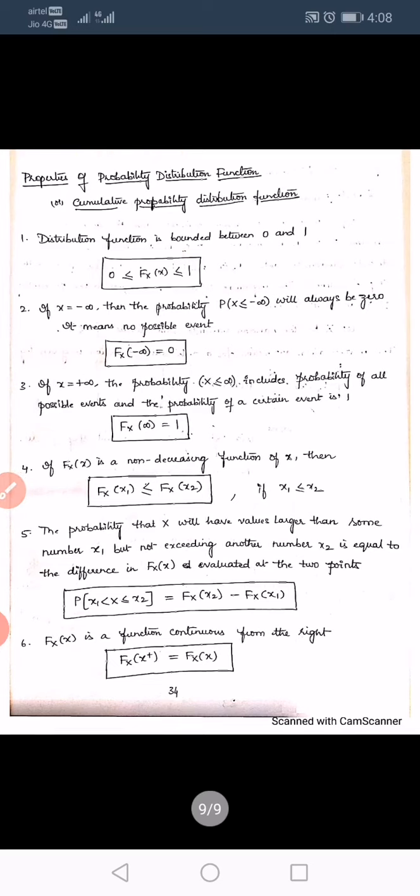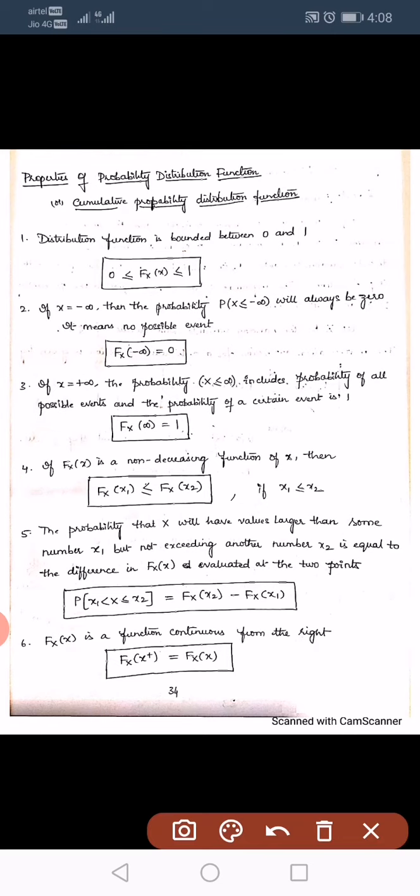Next, the properties of the probability distribution function or cumulative probability distribution function. First one: the distribution function lies in the range 0 to 1, so Fx of x is in between the values 0 and 1. Next, if x equal to minus infinity, then the probability P of X less than or equal to minus infinity will always be 0. That means it does not exist. It is an impossible event and has no meaning.